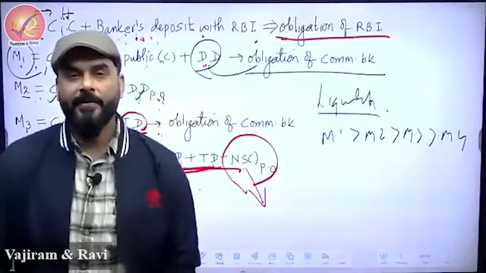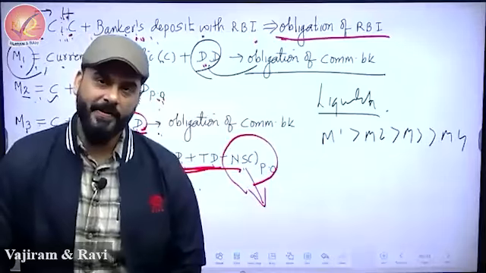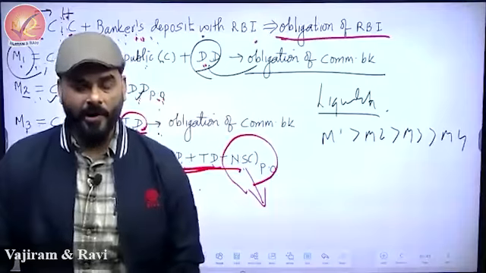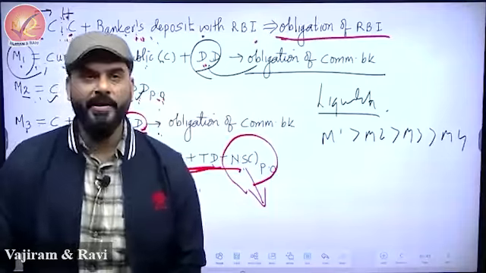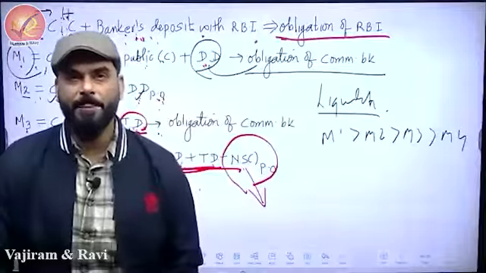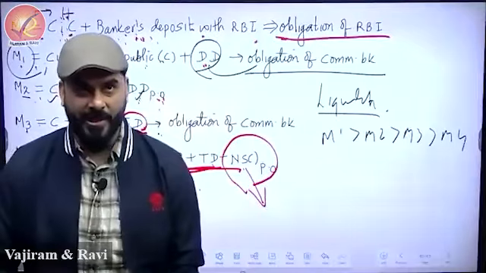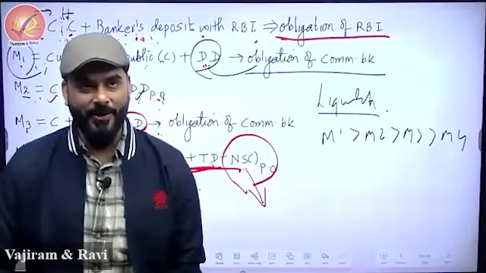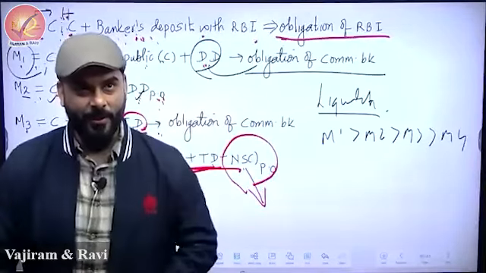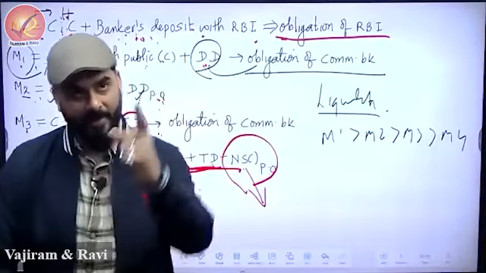The dictation part we are writing in a sequence, but the learning part we have already done. MCQs are there, which we will do. M2, then M1, correct. But we don't include shares, bonds and debentures because RBI does not release shares, bonds and debentures for the public to use for transactions. It only releases H.